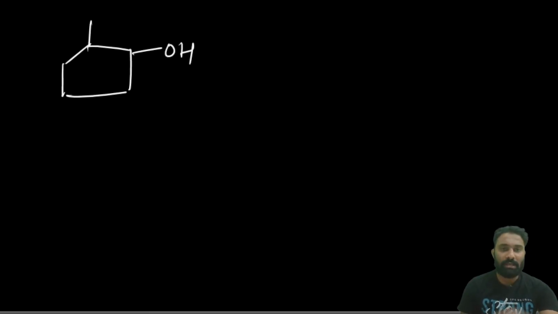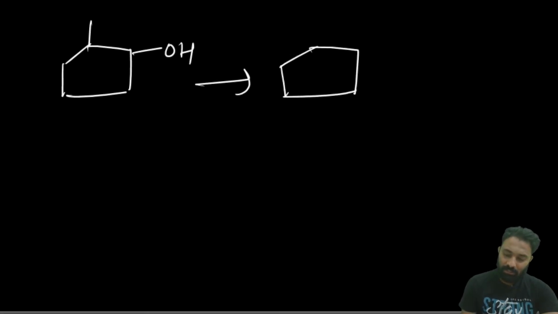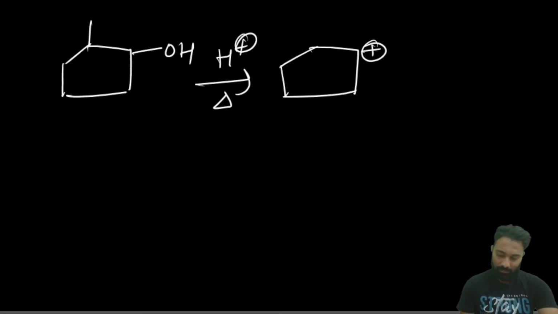Next, if suppose the OH is attached to the ring carbon only, then the ring expansion will not happen.